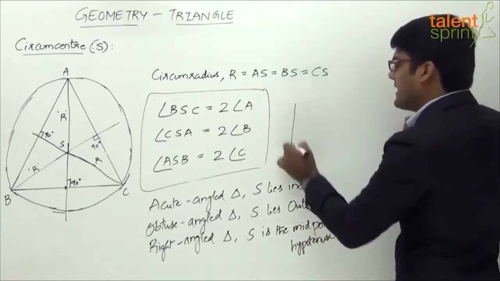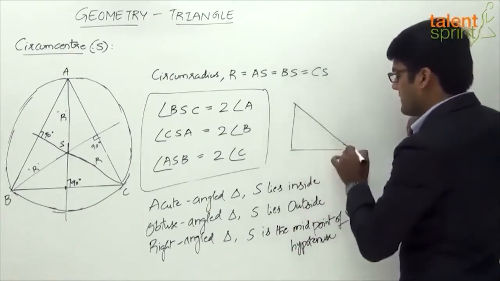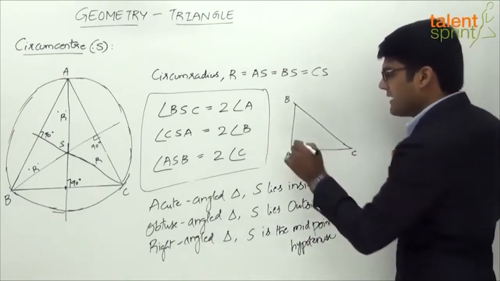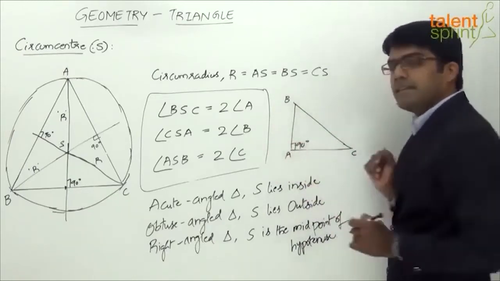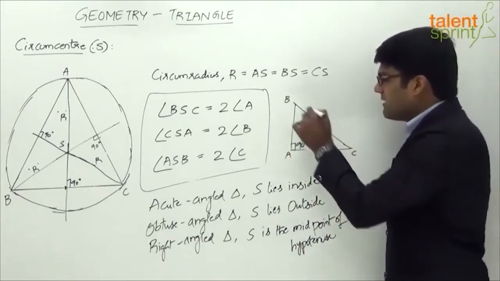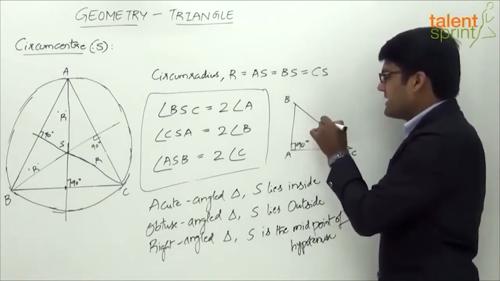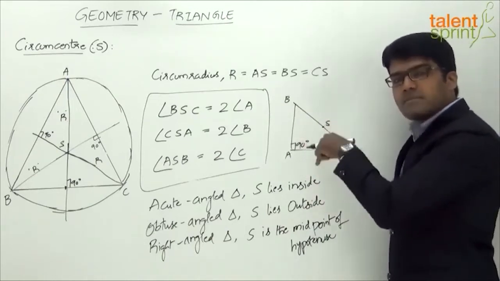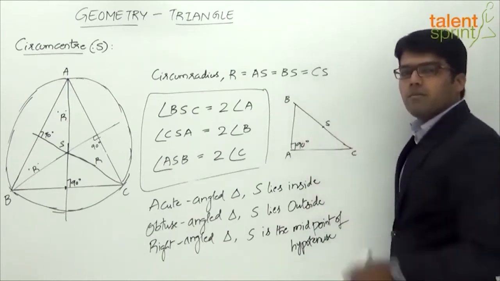Right? So if we consider a right angle triangle, let's say this is the right angle triangle A, B, C, with the angle at A being 90 degrees. So what will be the circumcenter? It will be the midpoint of BC. Circumcenter S will be on this one. If it is equilateral or if it is acute angle, the circumcenter will be inside. Obtuse angle, the circumcenter will be outside.